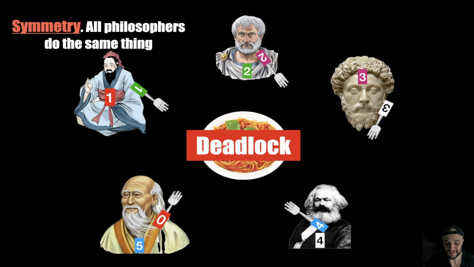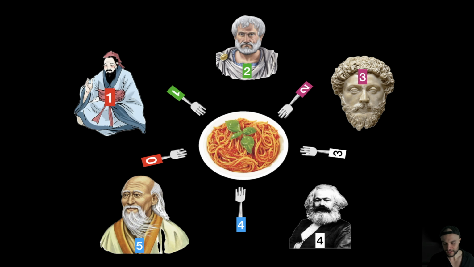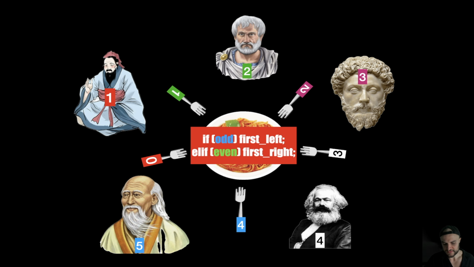So what is the solution to this deadlock issue? Well, I found online that there are basically 2 solutions. One is the Dijkstra solution, in which only one philosopher is taking the fork in reverse. The last one is taking the last fork in reverse. Or the odd-even solution, which is the one I use in my code, in which if you are an odd philosopher, you're going to take the first fork, which is going to be the left. On the contrary, if you're even, you're going to take the right fork first.